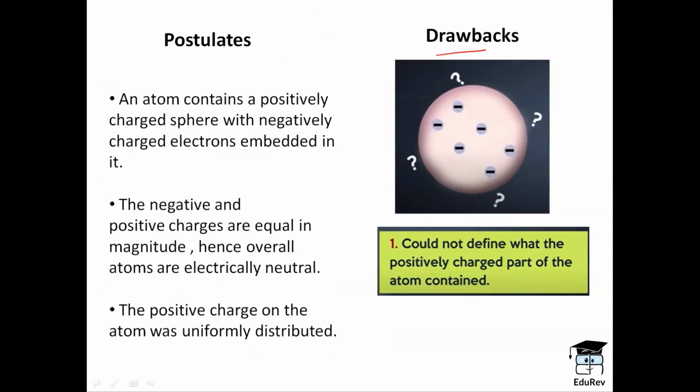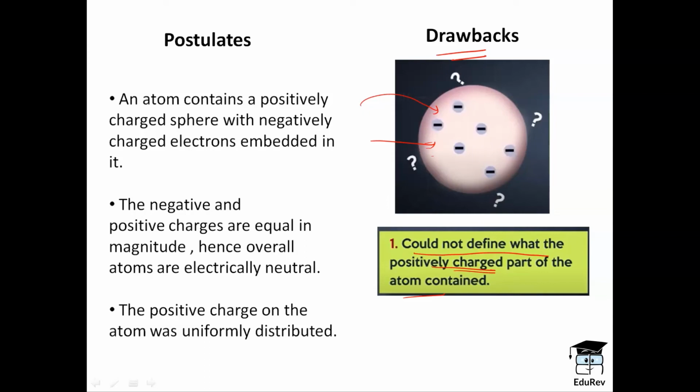Now, what were the drawbacks of this atomic model? J.J. Thomson could not define what the positive charge part of the atom contained. For example, have you noticed that whenever we talked about J.J. Thomson's atomic model, we gave this portion the name of a positive charge part, but we gave the negative charge portion the name of electrons.